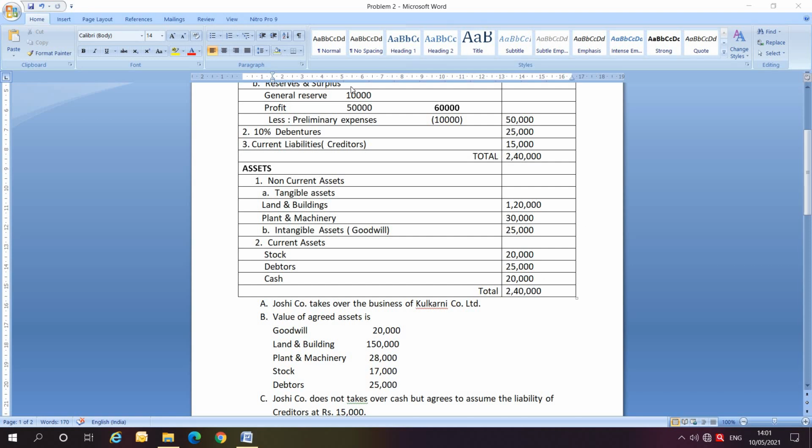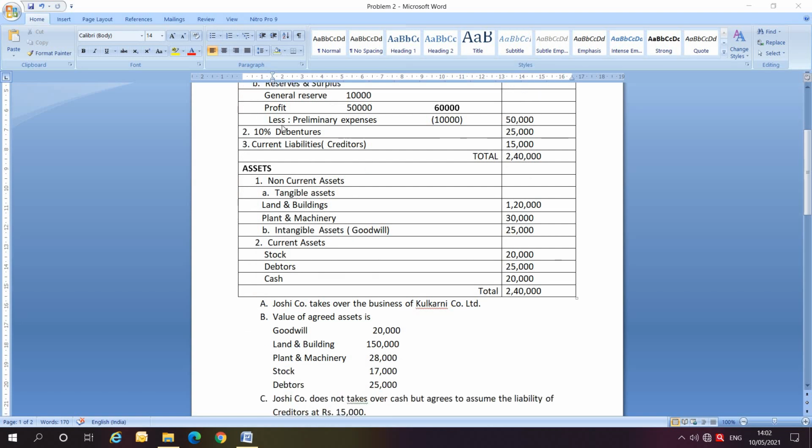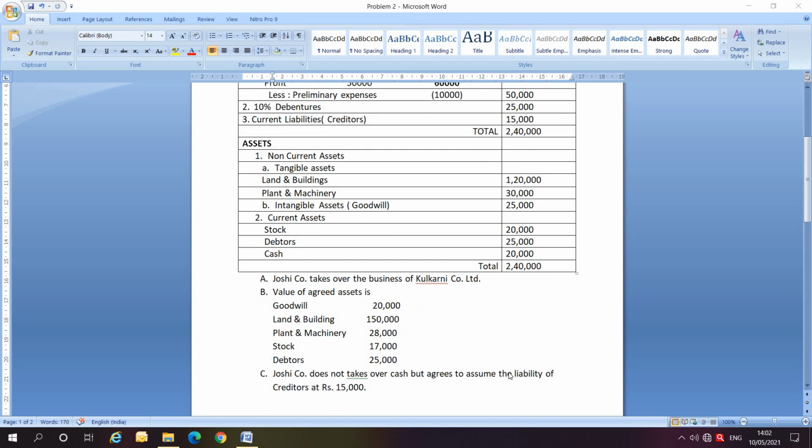Here they have given a fictitious asset, preliminary expenses, but we are going to ignore this because we don't consider fictitious assets. And while considering liabilities, we consider outside liabilities. But even though debentures is an outside liability, we are not considering it because Joshi Company is taking over only creditors, not debentures. Okay, so let us start solving the problem.